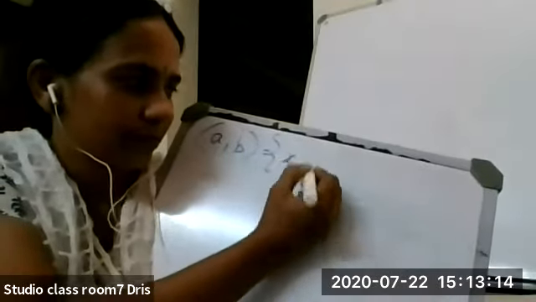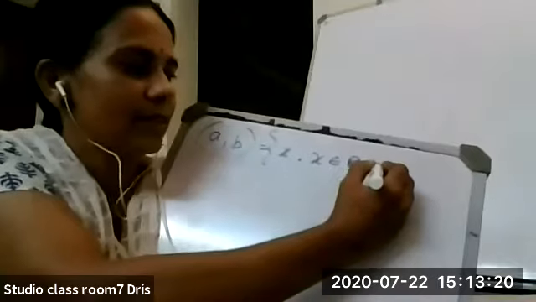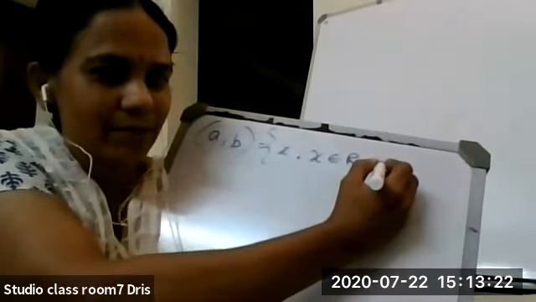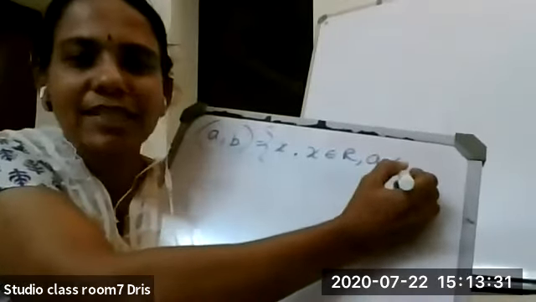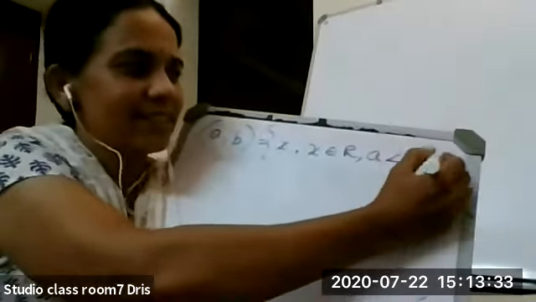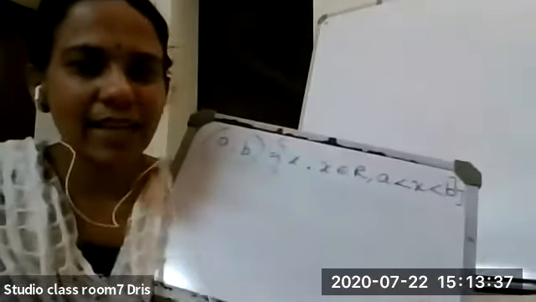Set of all x such that x belongs to R, comma. Yes, correct. A less than x less than b. This symbol we call less than.